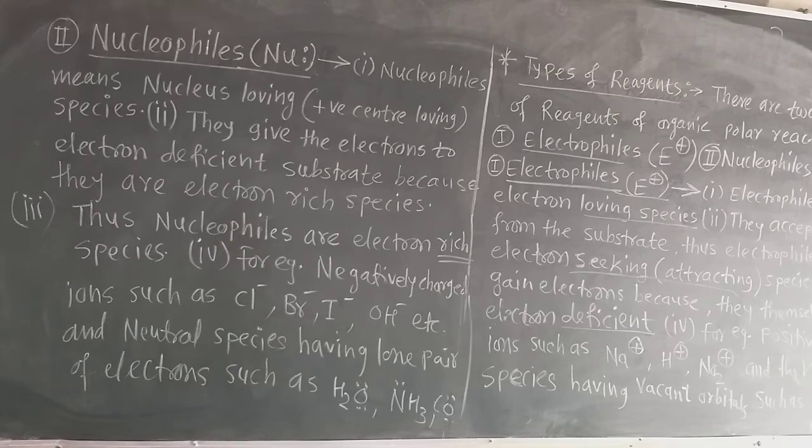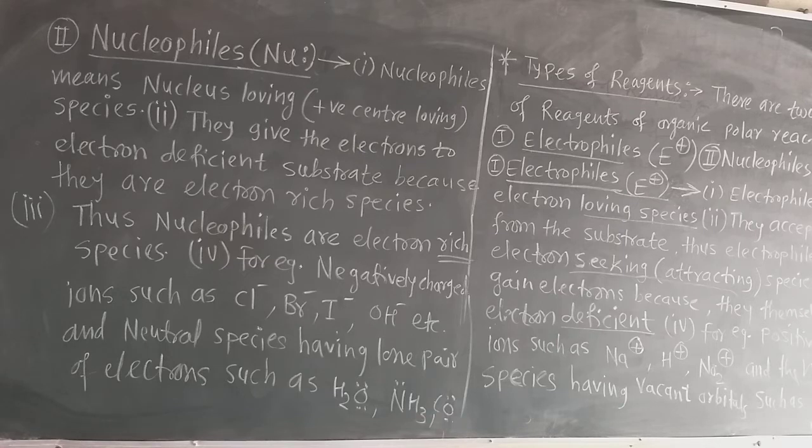So nucleophile means nucleus loving, that is positively charged center loving species. Now they give the electron to the electron deficient species or substrate, because they have plenty of electrons. They are electron rich species. Nucleophiles are electron rich species.